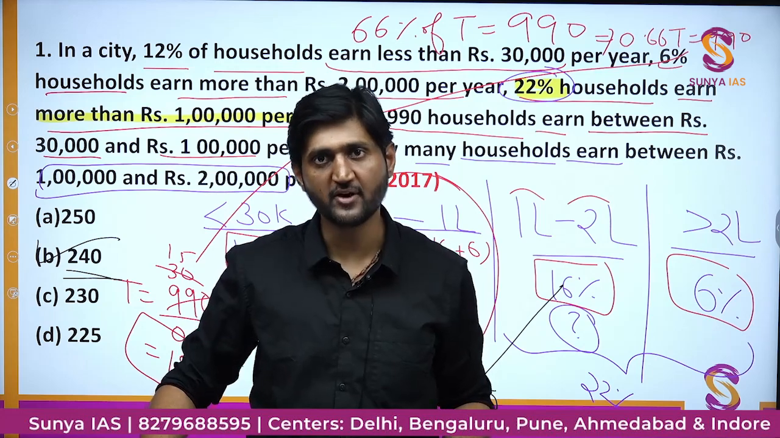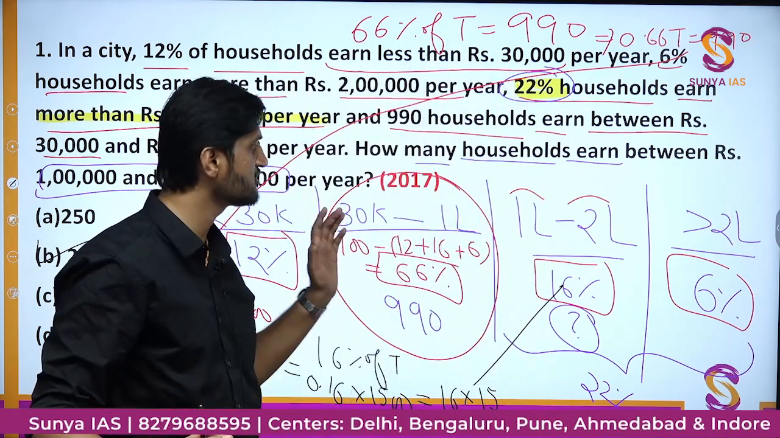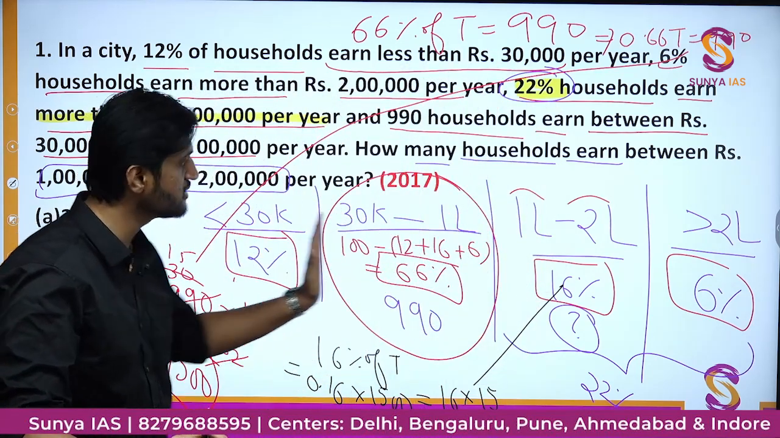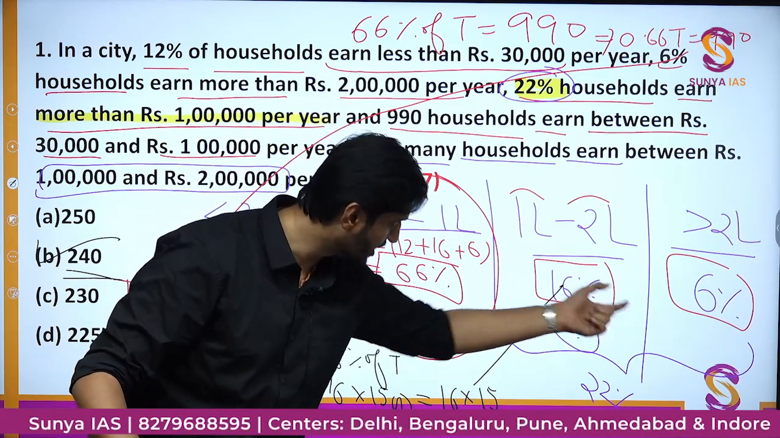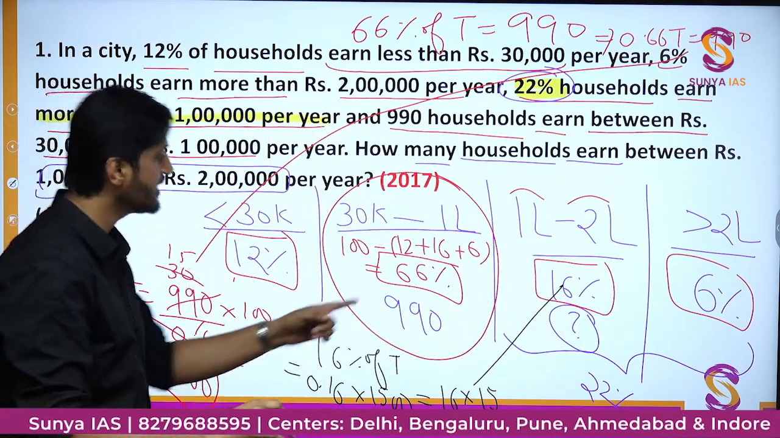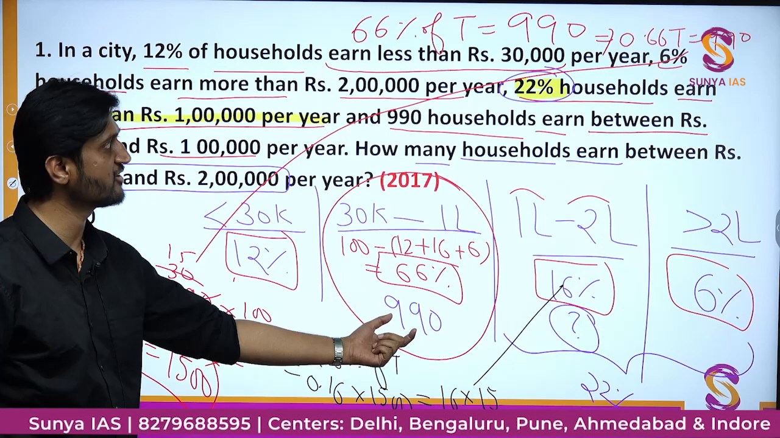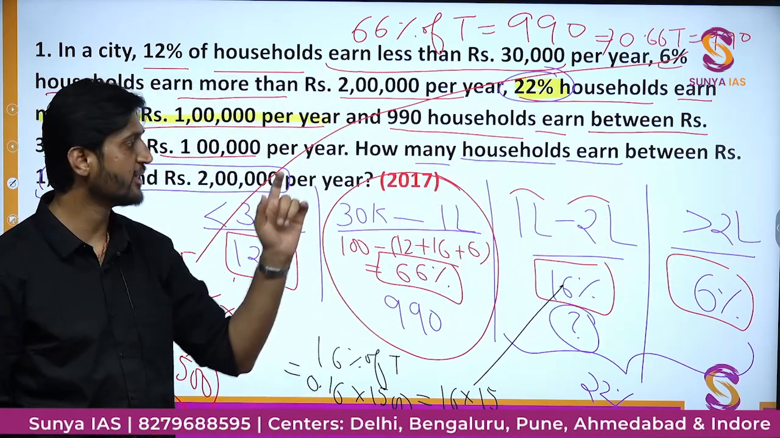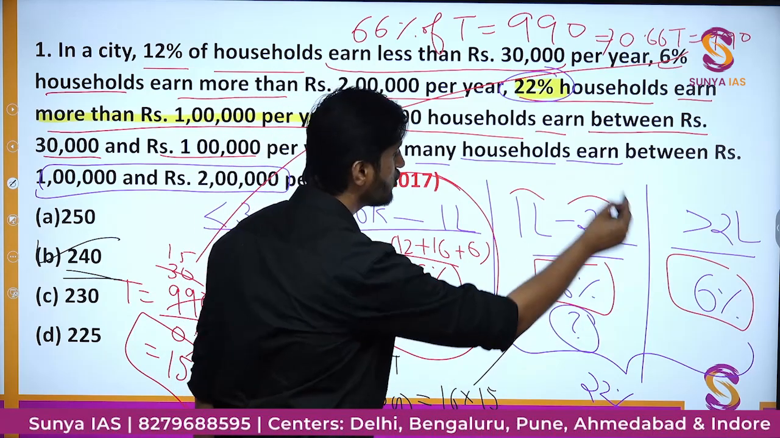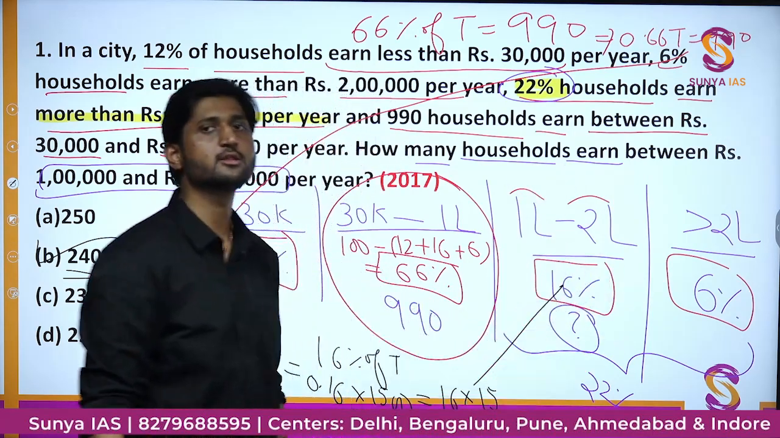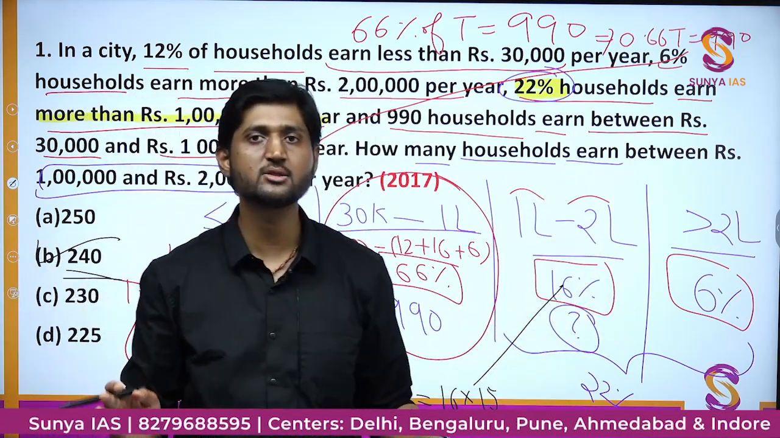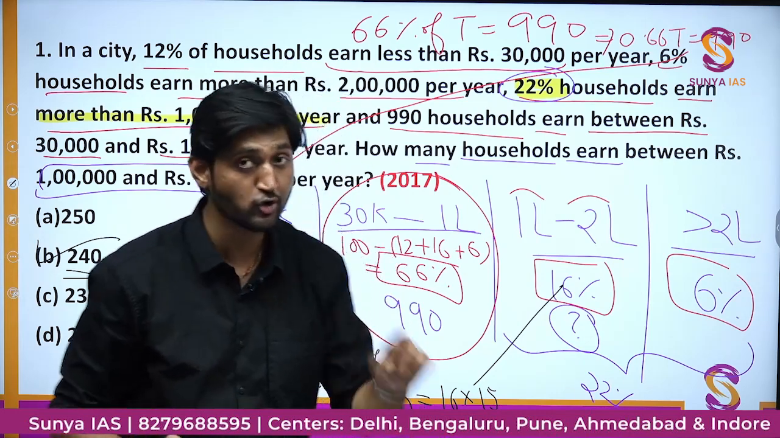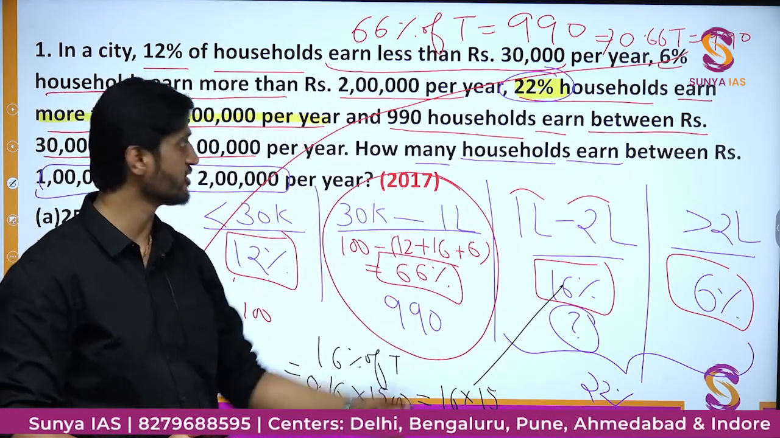Okay, so if I want to sum up the whole question, this distribution is given to you. You have to figure out the individual percentage, and with this percentage and this number of households, you can find the total number of households, and from that you can find out those number of households which fall in this particular category. That is the approach to this question. Okay, so I hope this was understood. We'll move on to the next question.